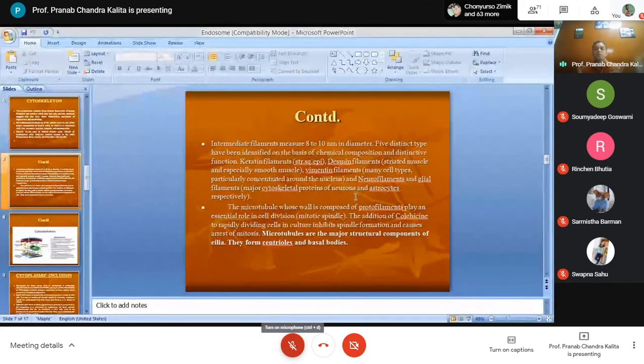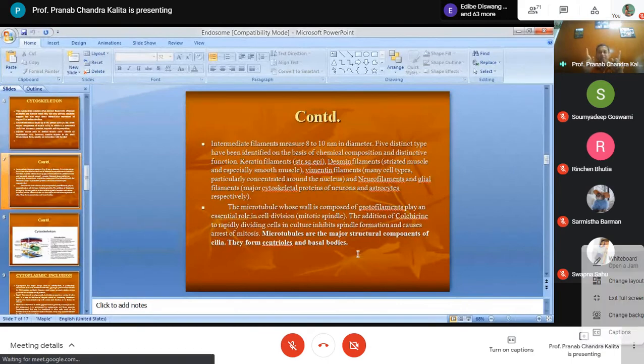Now, what are the tubules? Microtubules, whose wall is composed of protofilaments, play an essential role in cell division and mitotic spindle formation. During cell division, if you use a drug called colchicine, it inhibits the spindle formation and causes the arrest of mitosis. And these microtubules are the major structural component of the cilia. They form centrioles and basal bodies.